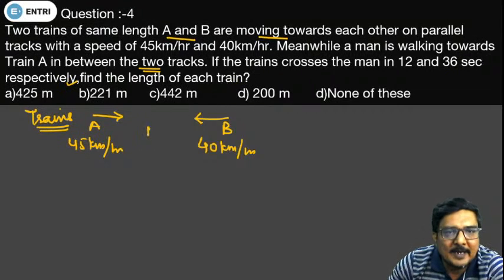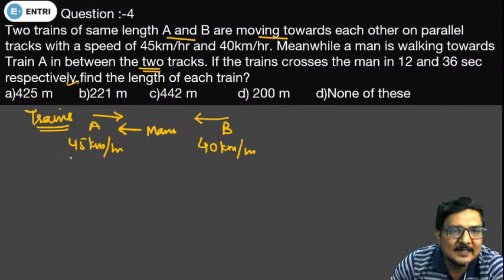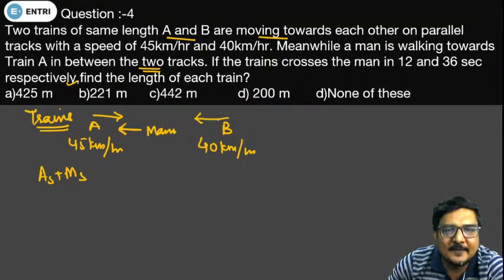Okay. So the man is walking somewhere here and he is going towards train A. It means the relative speed of man and train A will come out to be plus, and the speed of man with respect to train B will come out to be minus.